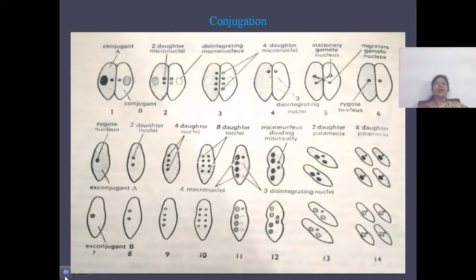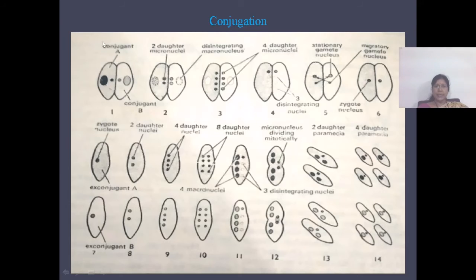Now let us see another type of sexual reproduction in Paramecium caudatum, that is cytogamy. In cytogamy, two conjugates come together by their ventral surfaces and attach together, but the protoplasmic bridge is not formed between these two conjugates.